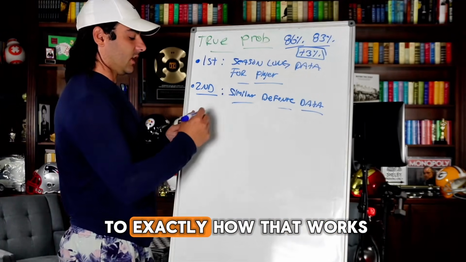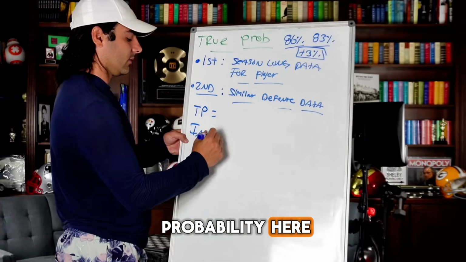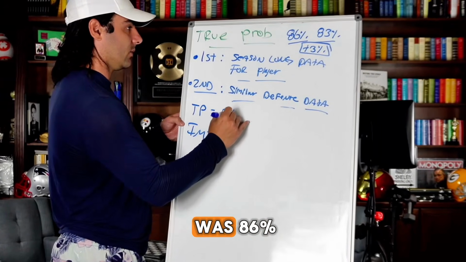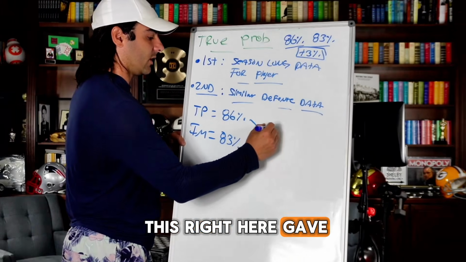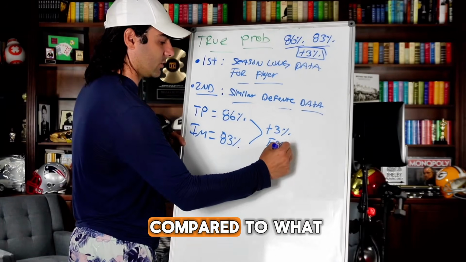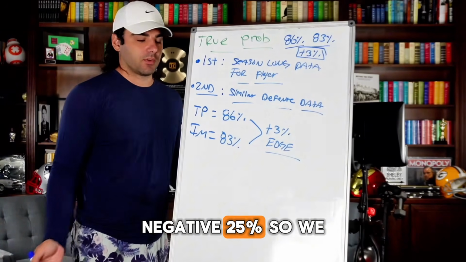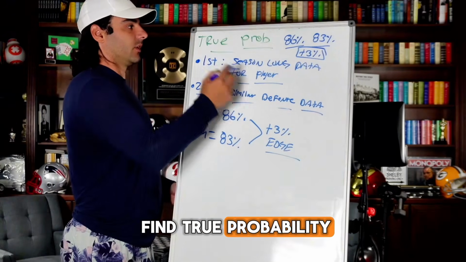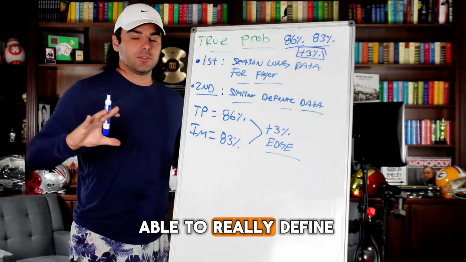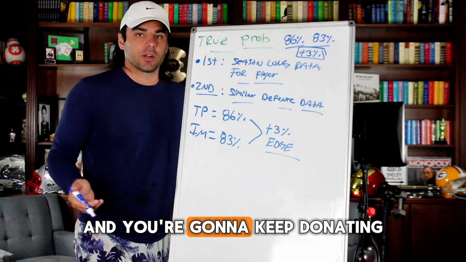So again, let's get to exactly how that works. True probability here, implied probability here. Our true probability was 86%. Our implied was 83%. This right here gave us a 3% edge compared to the other plays that gave us negative 30%, negative 25%, so we wouldn't play those. That is how you find true probability. That is how you're able to really define whether you're going to be the house or you're going to be the player and you're going to keep donating.